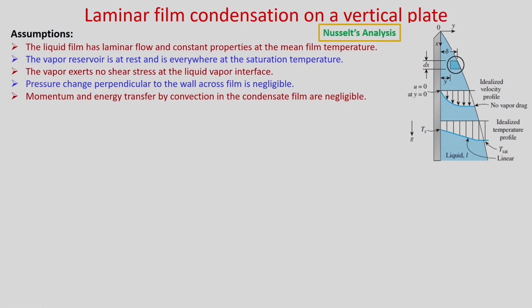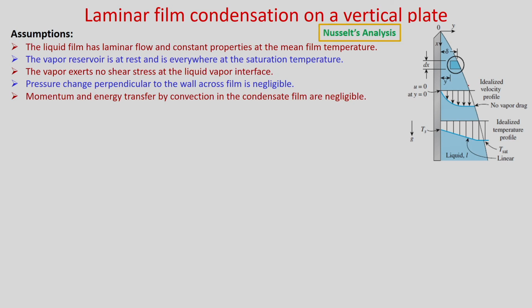We will use some assumptions. The liquid film has steady laminar flow and constant properties at the mean film temperature. The vapor reservoir is at rest and is everywhere at the saturation temperature. The vapor exerts no shear stress at the liquid vapor interface.